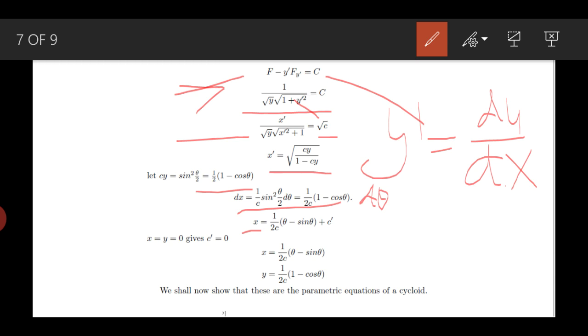Now I write the boundary conditions. I have two boundary conditions. The first boundary condition is that x is equal to 0, y is equal to 0, which gives you the value of c prime. So I fixed my first point x1 and y1 at t equal to 0 to be 0, and when you do that you get the following two curves, that is x is equal to 1 over 2c times theta minus sine theta, and y is equal to the following, an equation in x and y with parameter theta. The second constant c can be found with the help of the second boundary condition by taking the point x2 comma y2.